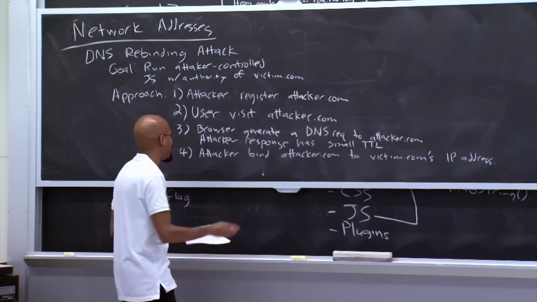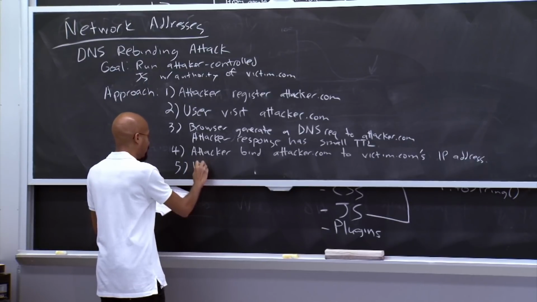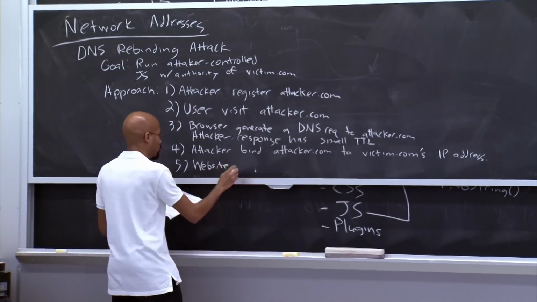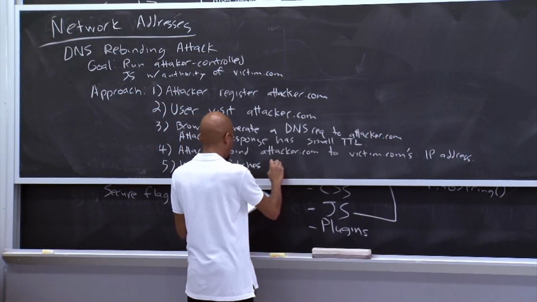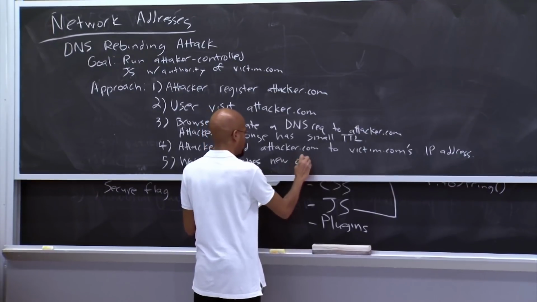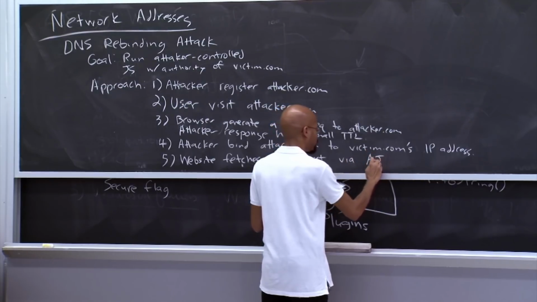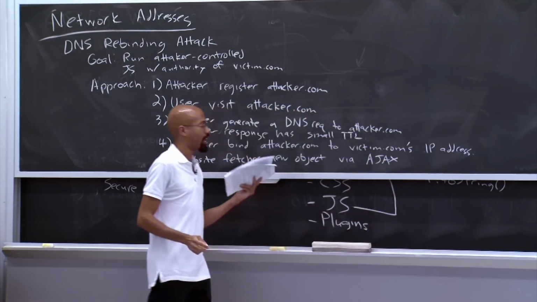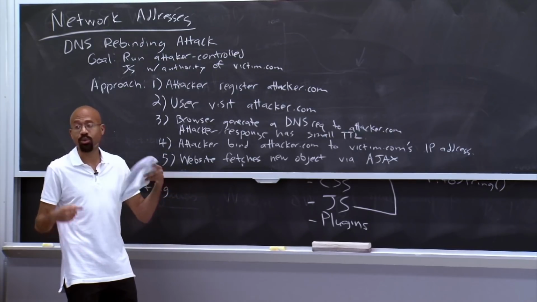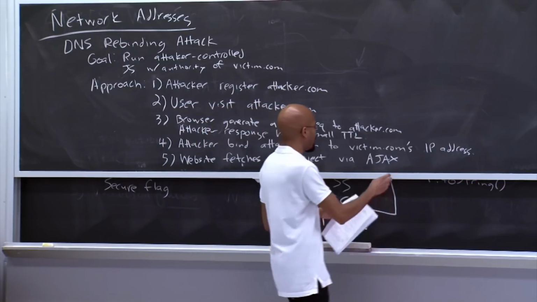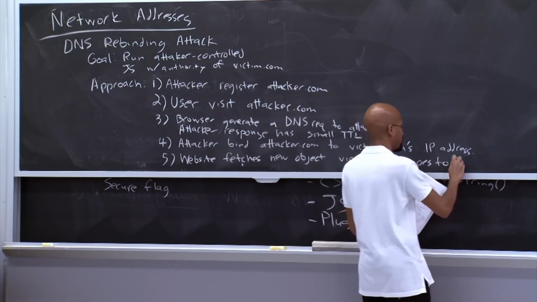So perhaps you can see the outline of the attack now. What will happen is that the website wants to fetch a new object, let's say via AJAX. It thinks that AJAX request is going to go to attacker.com somewhere externally, but this AJAX request actually goes to victim.com.